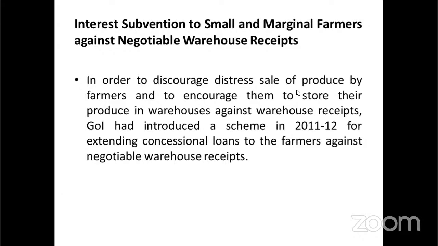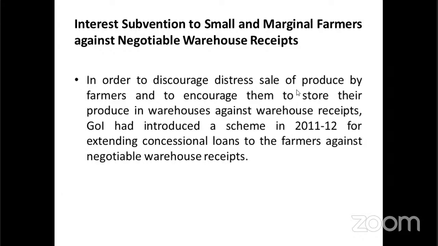If a farmer has taken a crop loan for a period of 1 year and needs to pay within the 1 year, but the produce is low cost at that time, they can store the produce and sell it later. If they store it, they take the receipt from the warehouse and submit that receipt to the bank.